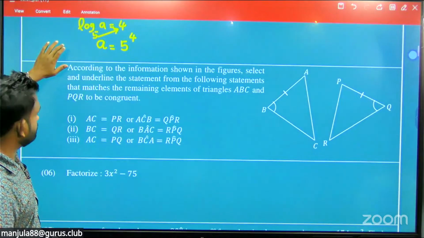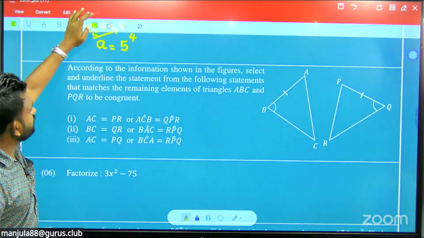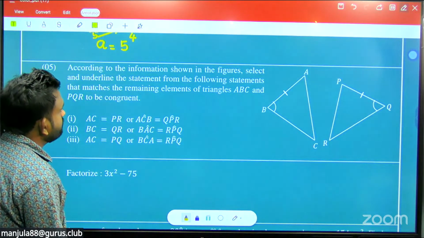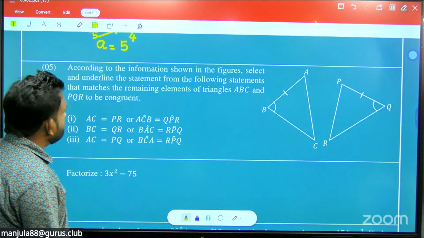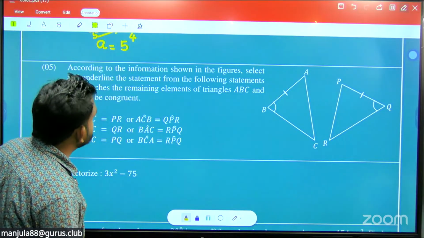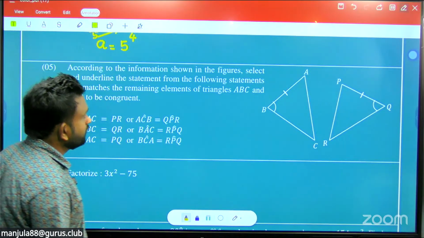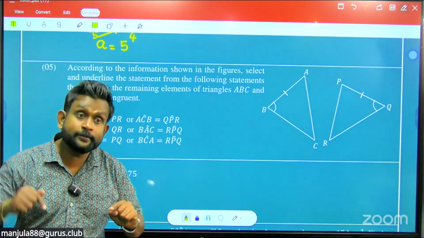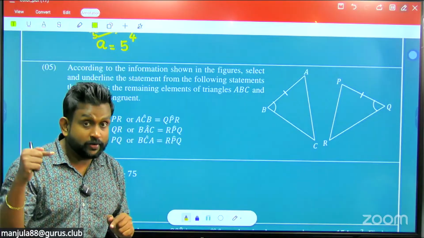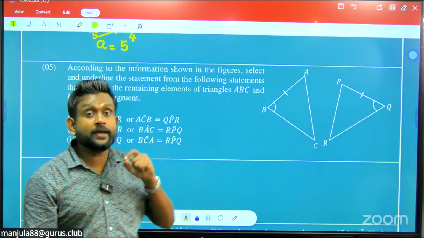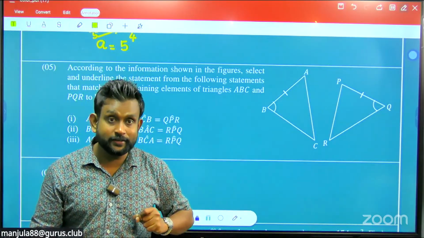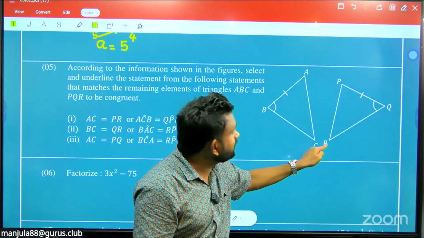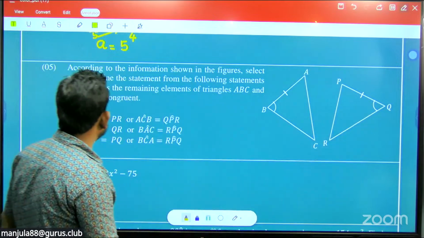Right. Now move to question number 5. According to the information shown in the figure, select and underline the statement from the following statements that matches the remaining elements of triangles ABC and PQR to be congruent. So here one side and an angle are given. So the option should be another side. But when you select that side, the angle should be the included angle. Then to include this angle, BC equals QR. We will check which one they are saying.